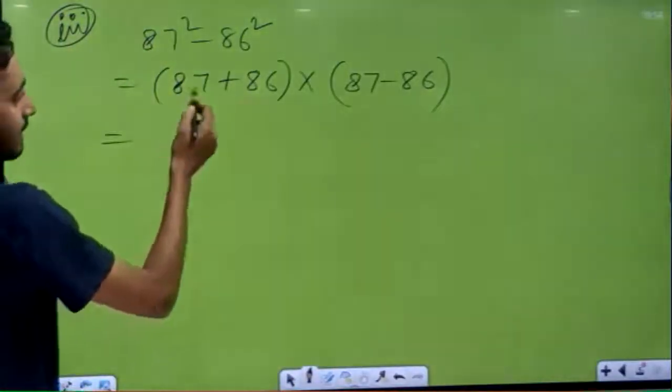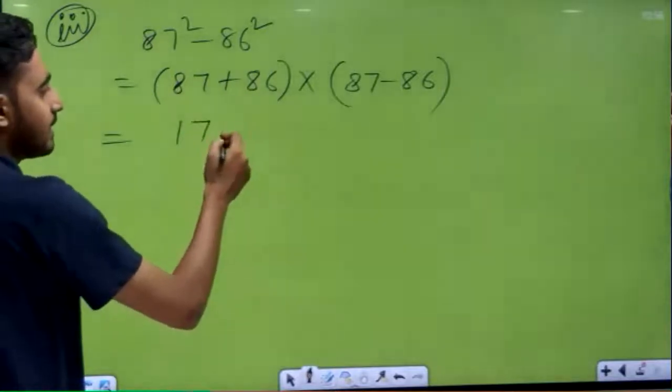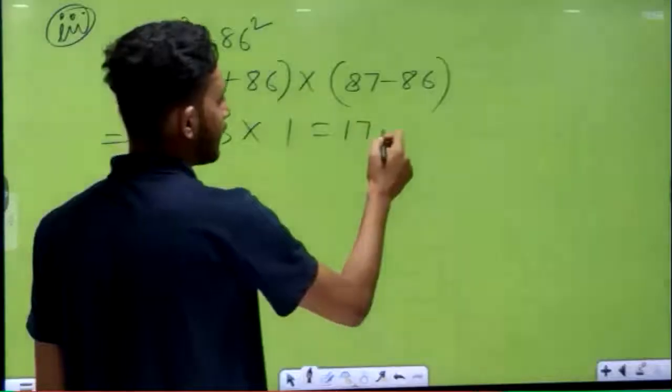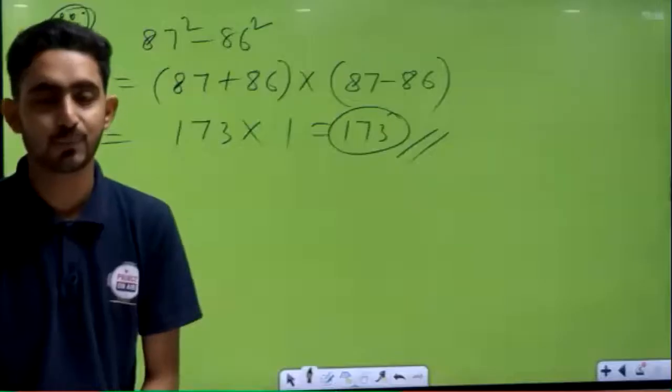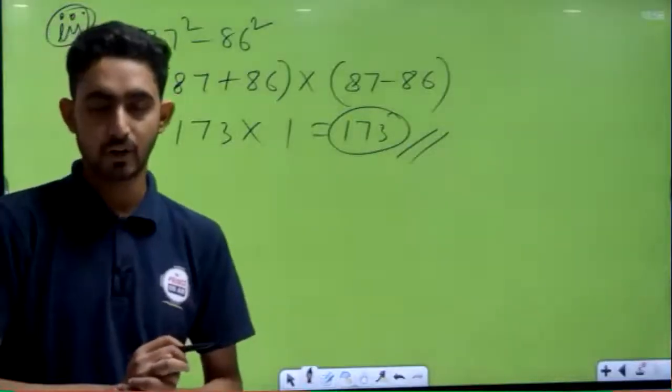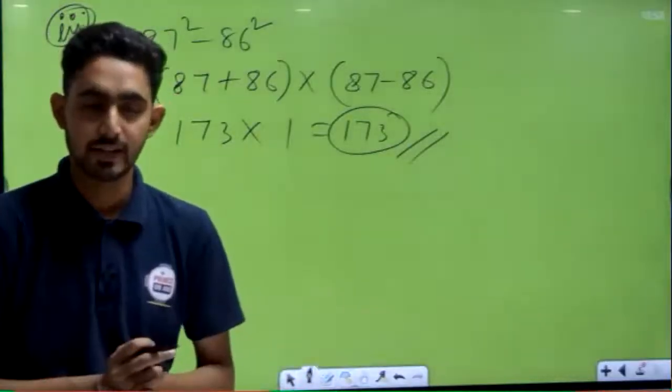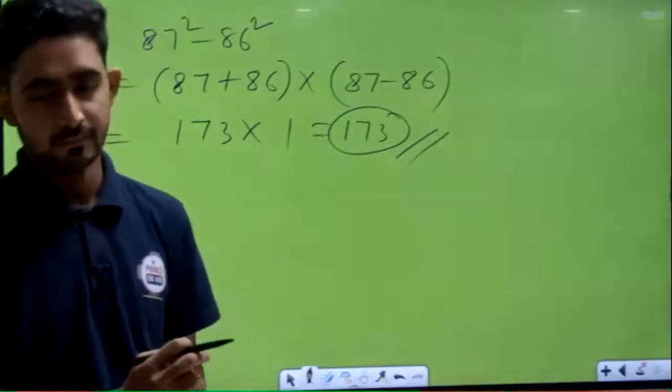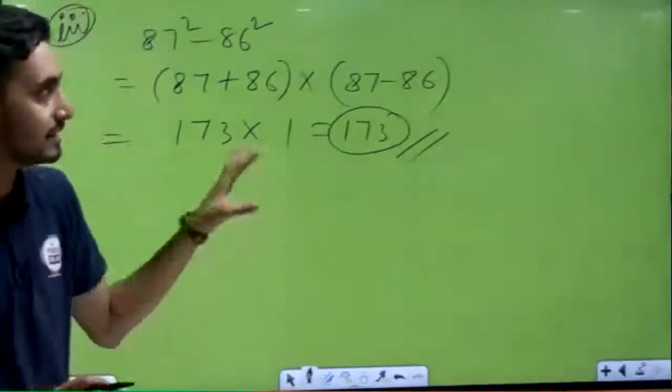So we can say 87 plus 86 is 173, and multiply 1, that is 173. Done. That is your complete answer. Okay, very easy. Yes or no? Very easy or not? Okay, Ayush Pachar, okay, I understand. By mistake you wrote 73. Very good. Very, very easy. Obviously this is a very, very easy question.